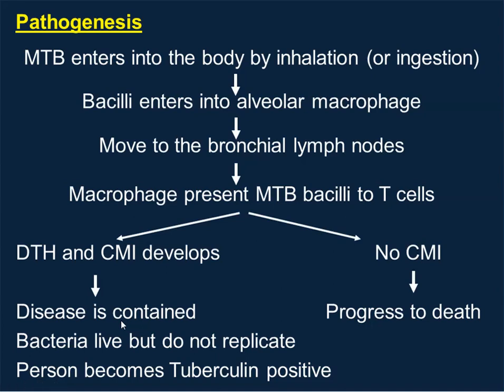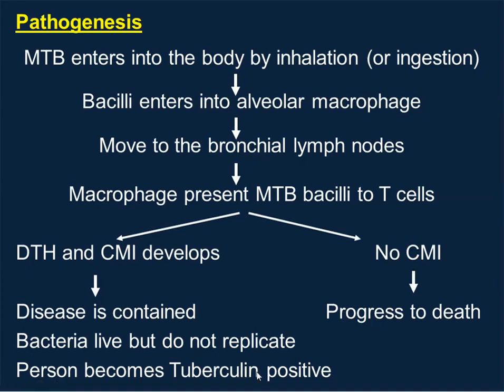It will only be shown at a later time, when you are in the elder age, when you have immunocompromise, then only you'll show the disease. That's why we call it delayed-type hypersensitivity. And this bacteria remains alive, but it is not going to replicate. When you test with the tuberculin test, you'll give a positive result.